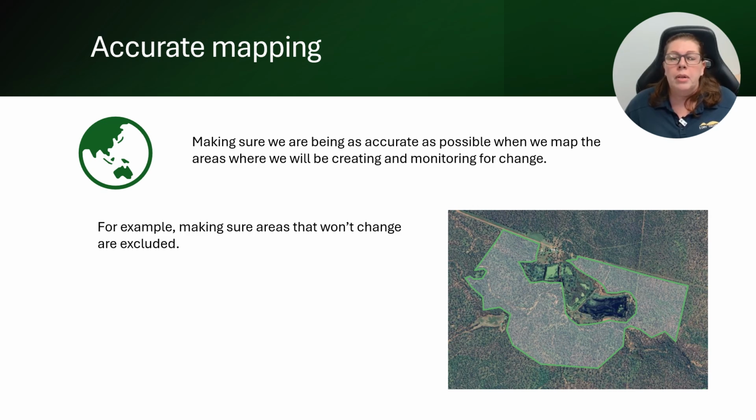If you look at the map, there are areas that are obviously not going to change, including wetlands, a homestead and a yard, and a fenced off irrigated area. For our mapping to be accurate, we need to make sure we're excluding these areas because they won't change because of what we're doing, and we're not going to be monitoring them for the change.